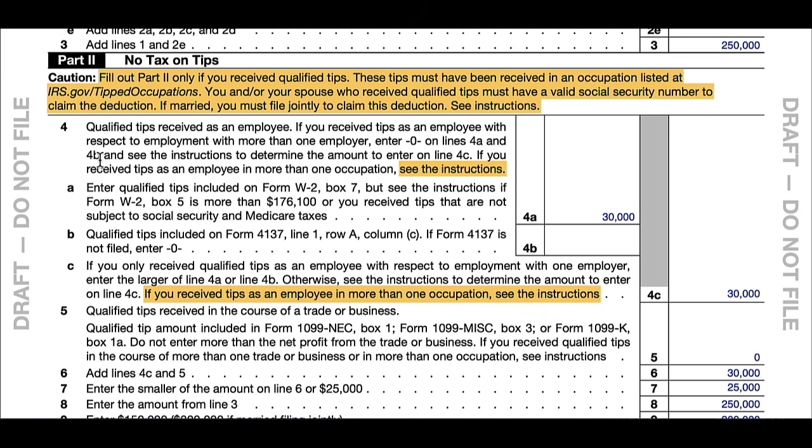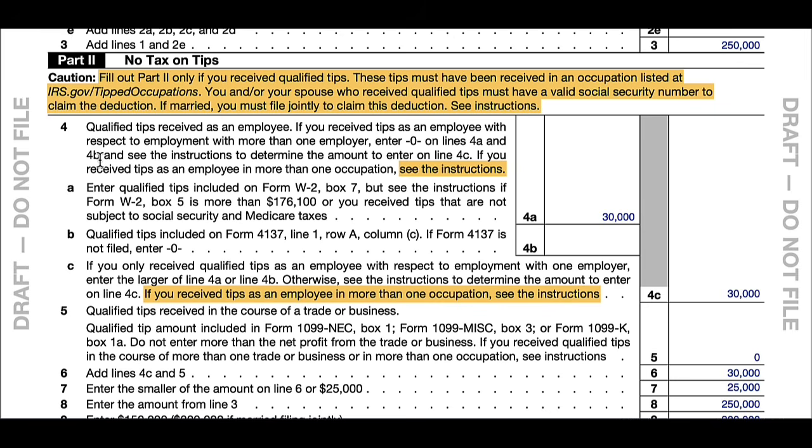You would complete line 4B if you had to file form 4137. This is the form you would complete if you received tip income that was not reported to your employer. So for example, if you received some cash tips and they were not captured on your W-2 and they were not reported to your employer, you would complete form 4137 because those cash tips were not subject to Social Security and Medicare tax. So you would have to pay tax on those tips. Let's assume that you had no unreported tips, so you did not file form 4137. All of your tips were reported on W-2. So we're going to leave line 4B blank.